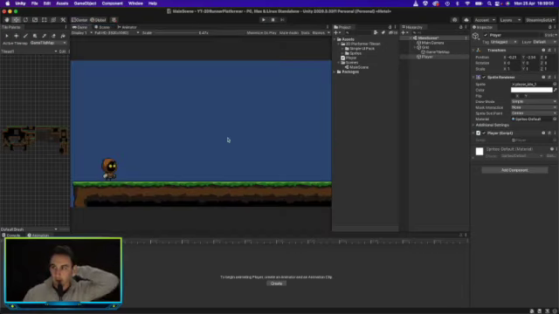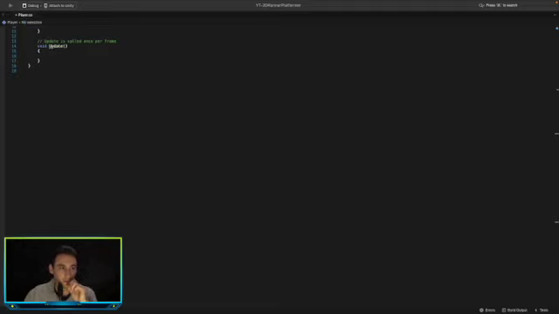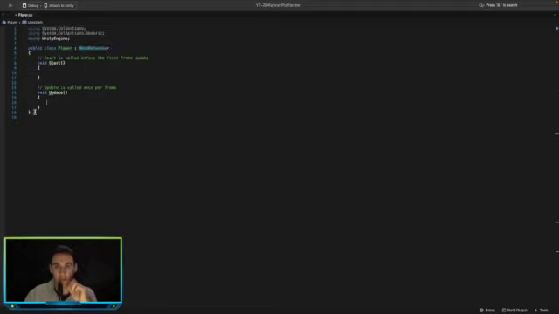To do that, let's open up our script. We want to go down to update, because update is called every single frame. In here we want to say move player, just like this, and we want to create this function.